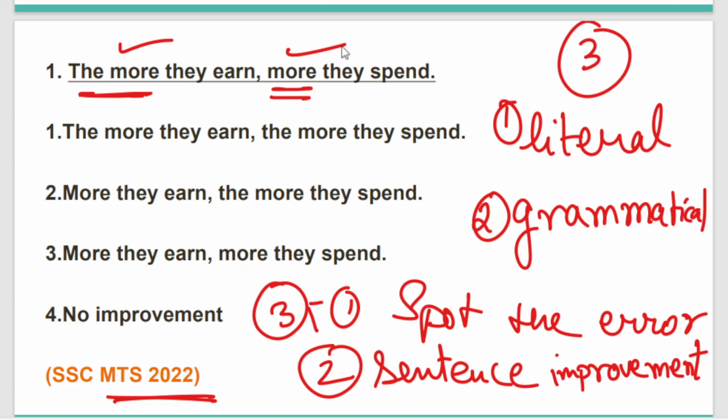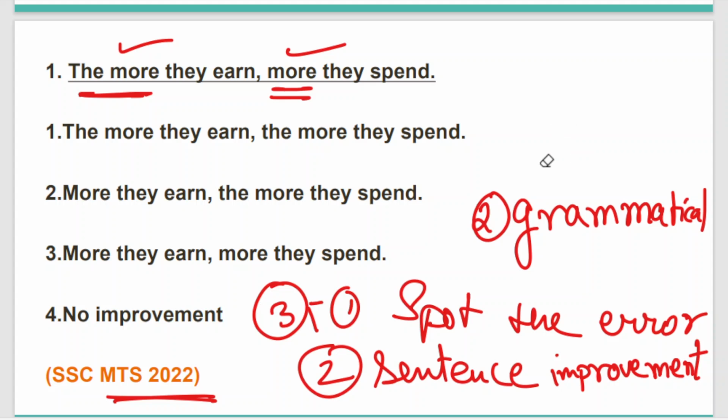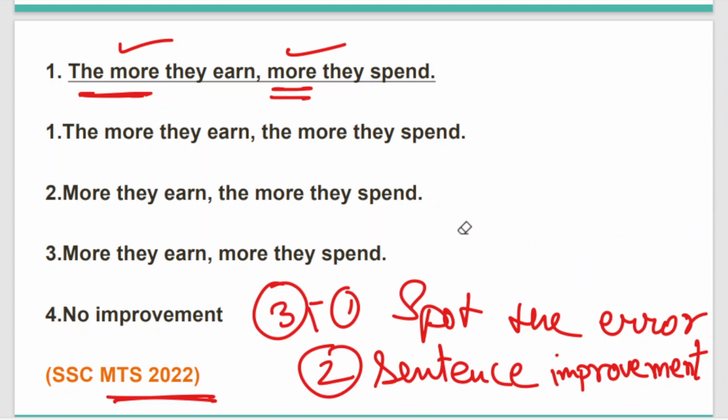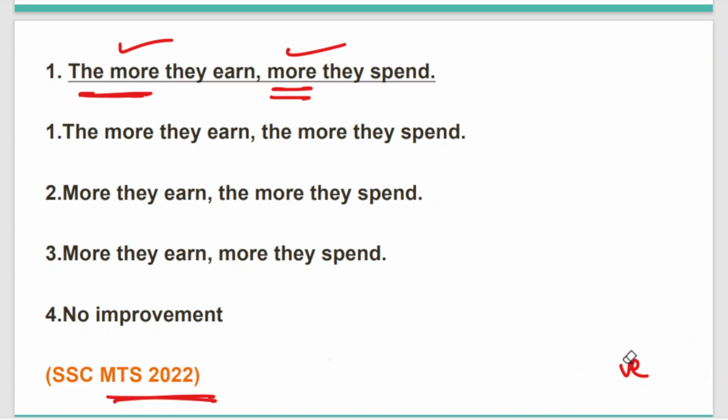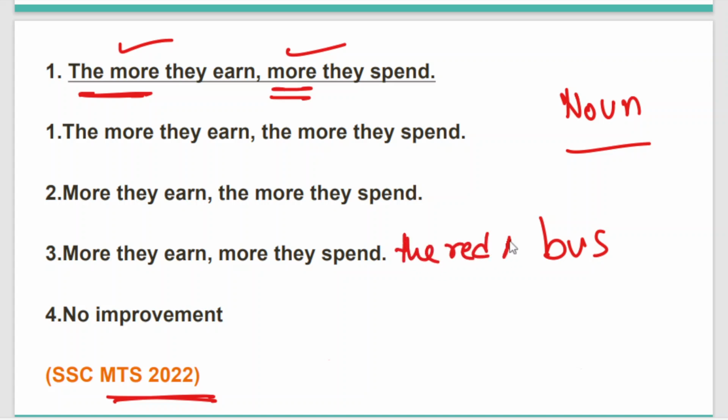Don't worry, I'll clear your confusion. Let me just rub this part, otherwise you people won't be able to see because I have to write down here. Now first let's have an idea. Basically we have to have the idea. Now see, you will often see that for one grammatical chapter exercise, you are bound to have the knowledge of a lot of grammatical chapters. So basically whenever you're saying one noun, it can be any noun. Suppose I'm saying bus. If I say red bus, AC bus, then we can say the red AC bus.